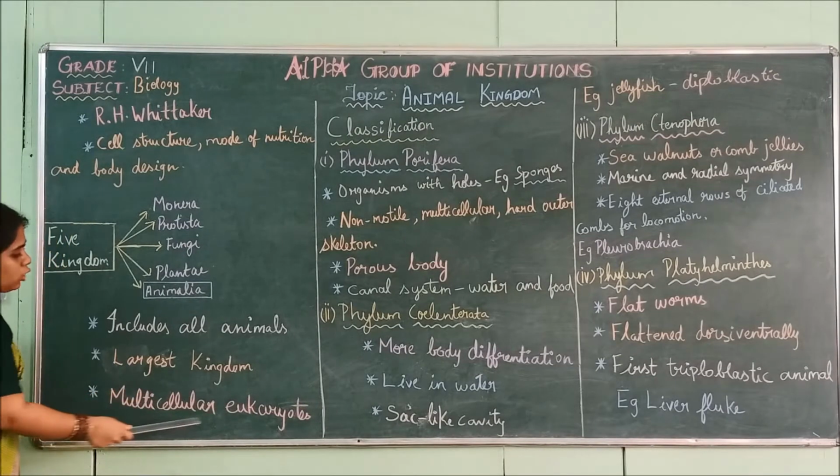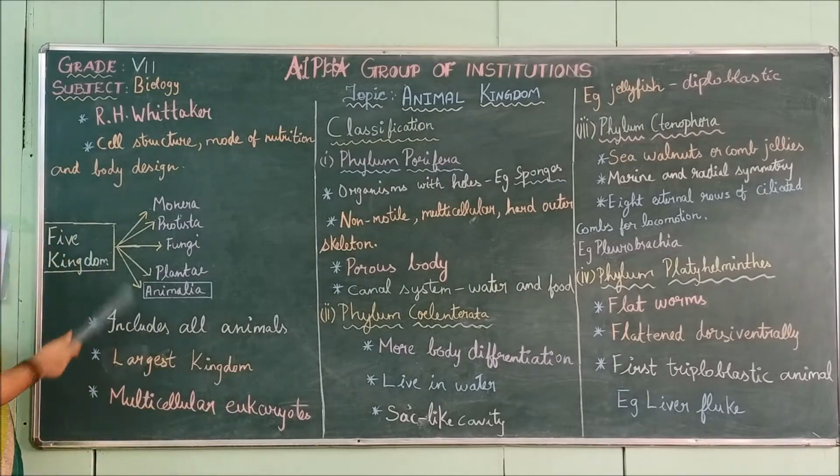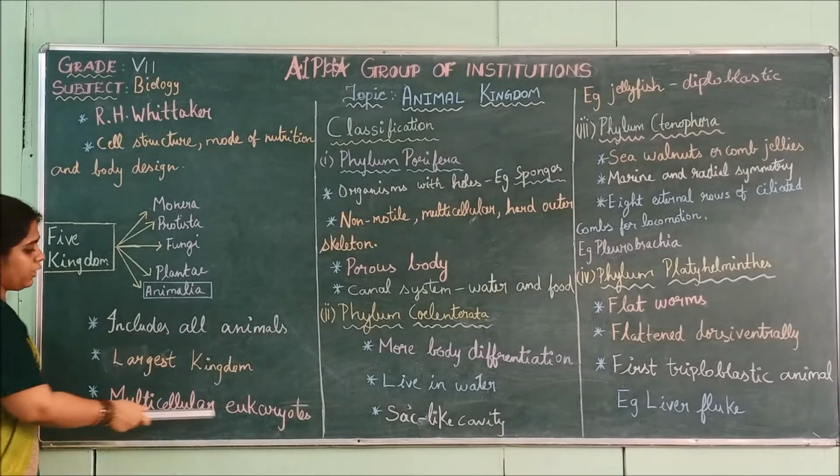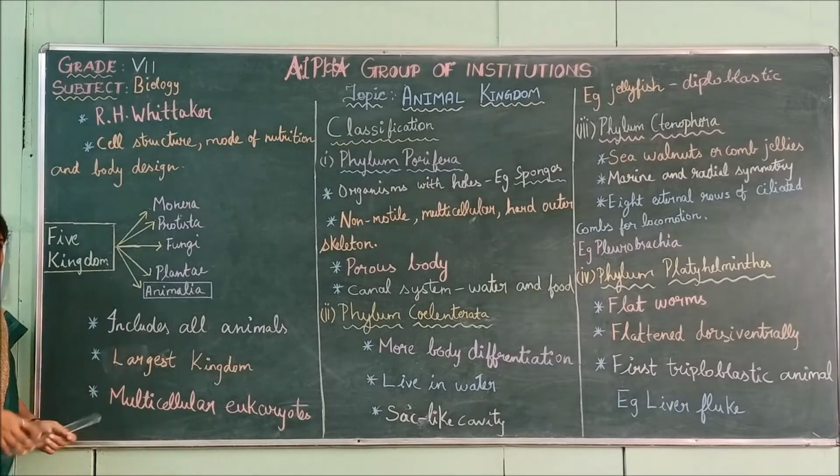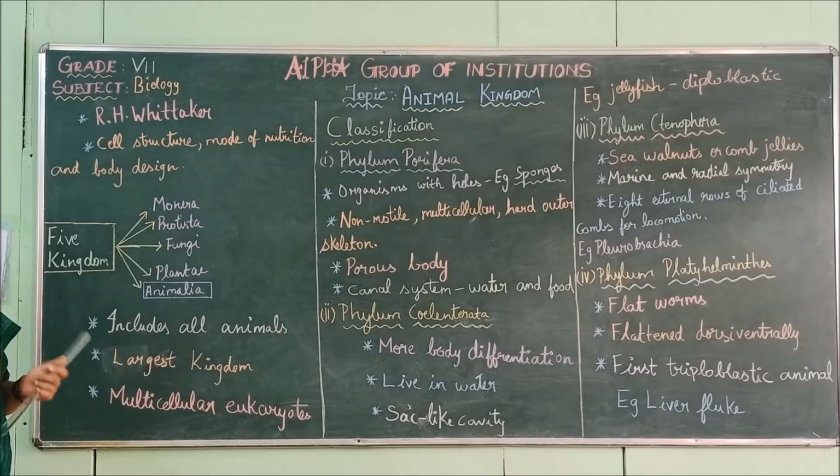Multicellular eukaryotes. In this kingdom, only multicellular eukaryotes are present. Multicellular means many-celled organisms. In one organism, trillions of cells, lakhs of cells will be present. Each cell will have its own specific function.